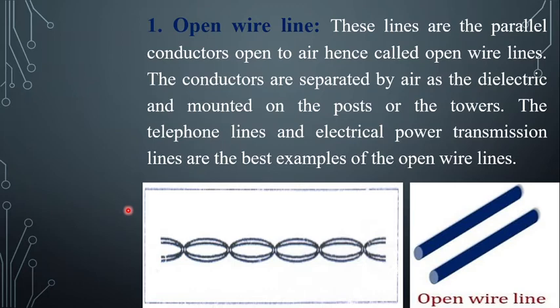But less capacitance compared to underground cable is the advantage of the open wire transmission line. So that is the definition of open wire transmission line and its advantages and disadvantages.